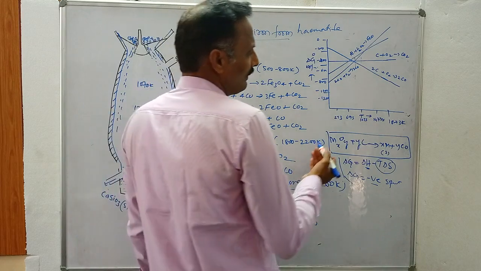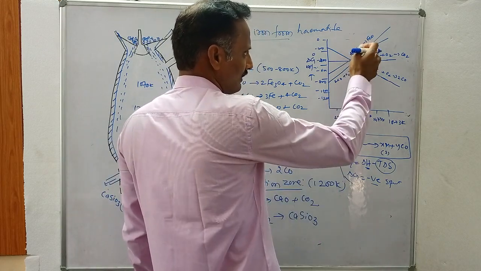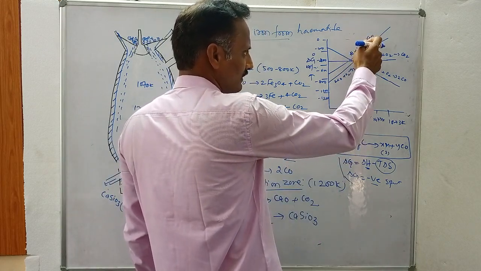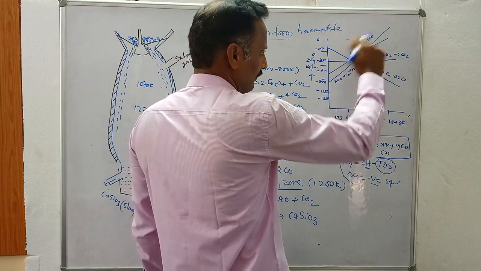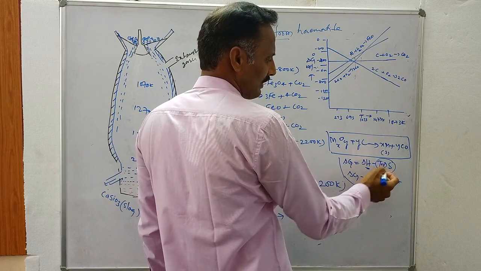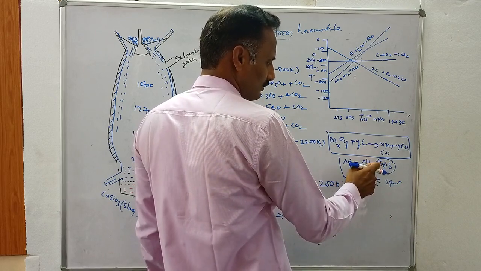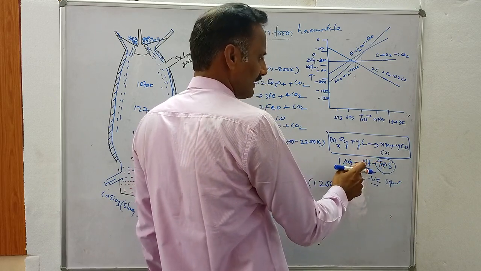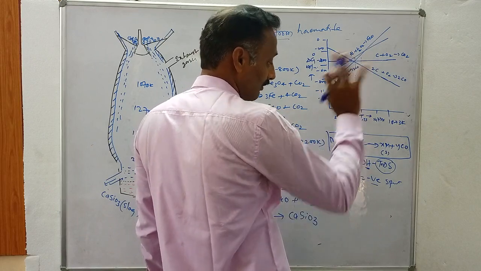During the formation of metallic oxides from their metals, entropy decreases. When entropy decreases, delta S is a negative value, and minus into minus becomes a plus. Delta H for the formation of metallic oxides is always negative.